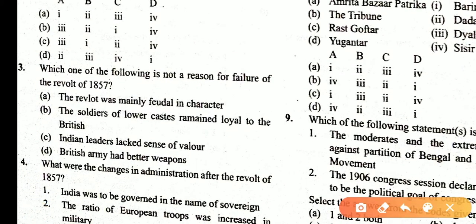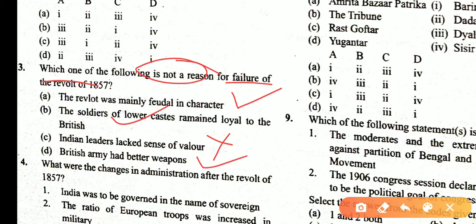Which of the following is not a reason for the failure of the revolt of 1857? The revolt was mainly feudal in character. Yes, because everyone fought for their own interest. The soldiers of the lower caste remained loyal to the British. Indian leaders lacked a sense of valor. These statements are wrong. The British army had better weapons. Yes. Asking for the incorrect statement, so the answer is C.